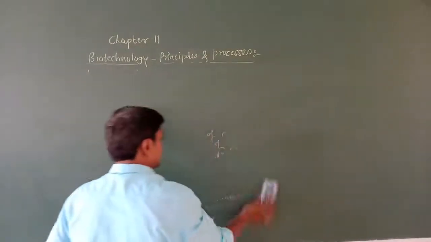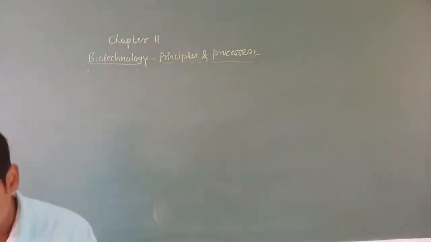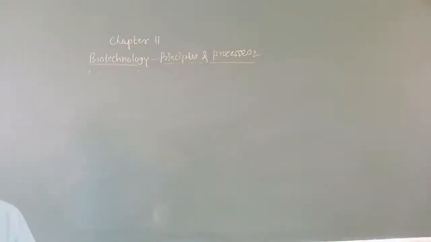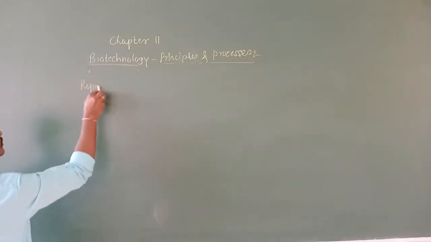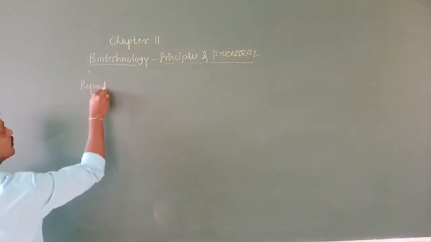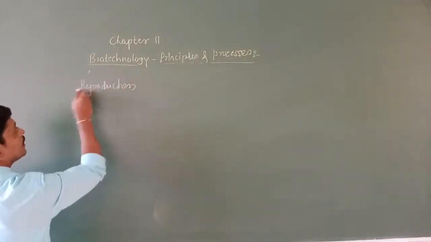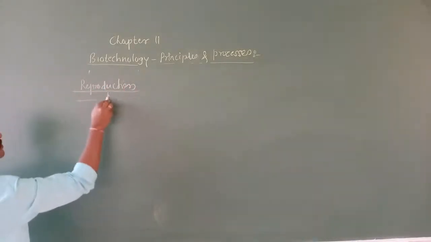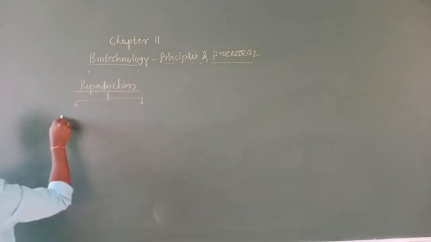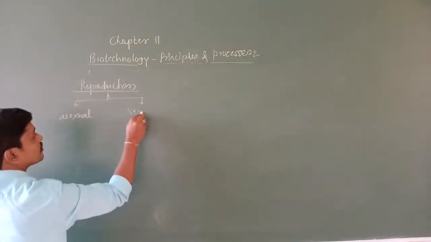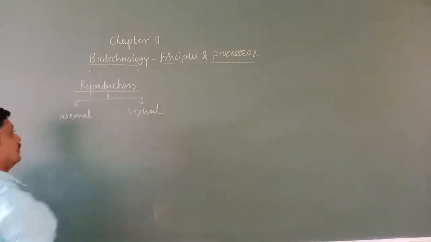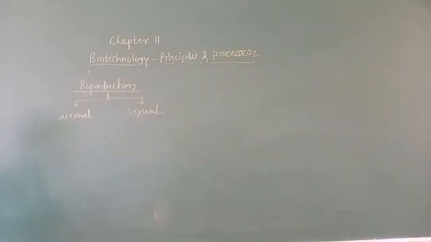First principle, what is that? Genetic engineering. Now, you all know about reproduction. There are two kinds of reproduction. What is that? Asexual and sexual types of reproduction.